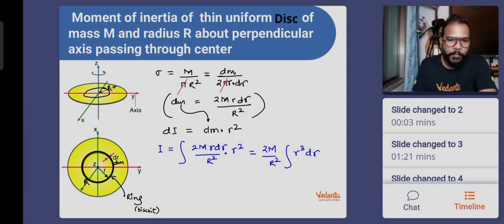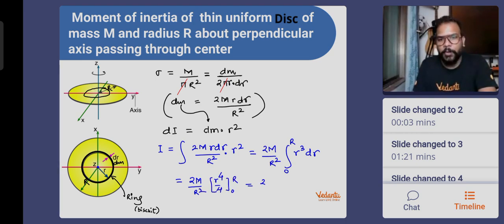What is the minimum size of the ring that I can form? The one which is at the center and has radius 0, and the one which I can form at the periphery, at the extreme of the disk, is basically capital R. Okay, guys. So 2 capital M by R square, the integration of small r cube will be r to the power 4 by 4, and we're going to put the limits from 0 to capital R. So 2M by 4 R square into R to the power 4 is what I'm going to get. 2 and 2 will be cancelled. Finally, the result that you get is half capital M into R square.